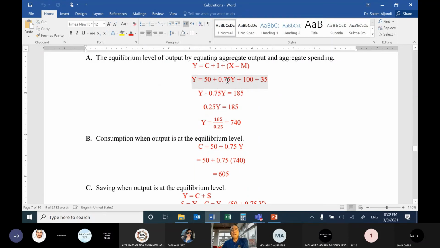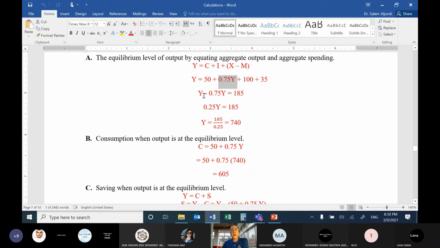I will shift 0.75Y to the other side, so it will be minus. So Y minus 0.75Y, where Y is without saying it, 1Y.